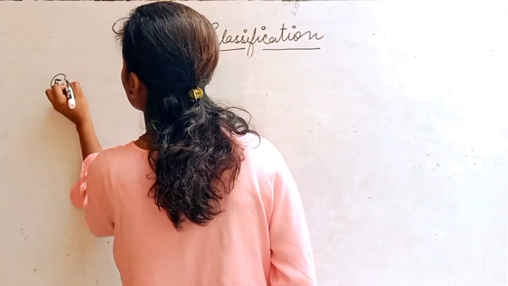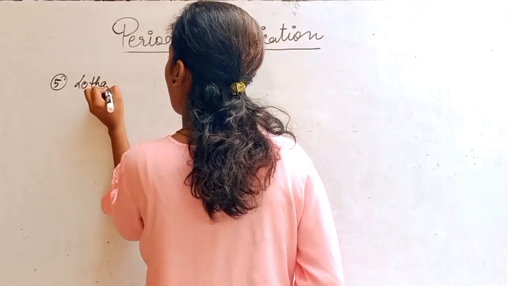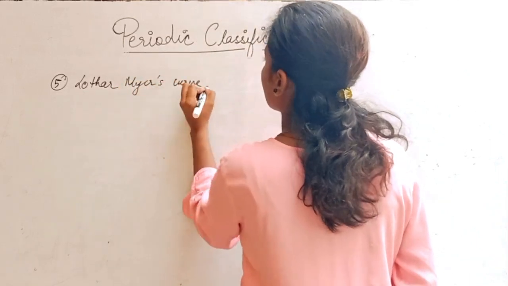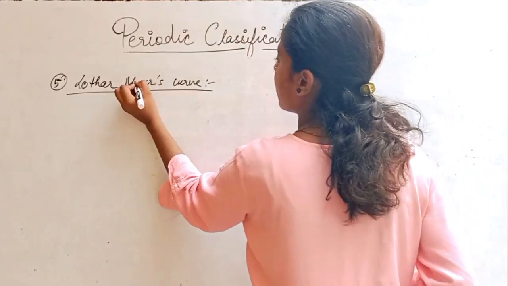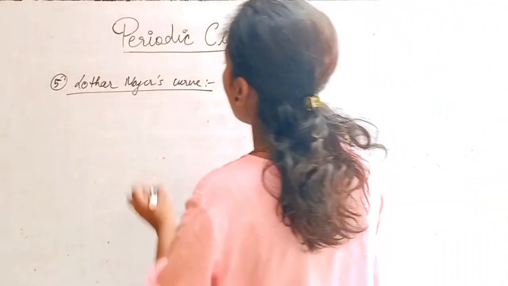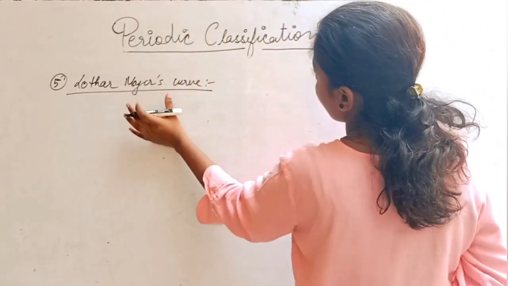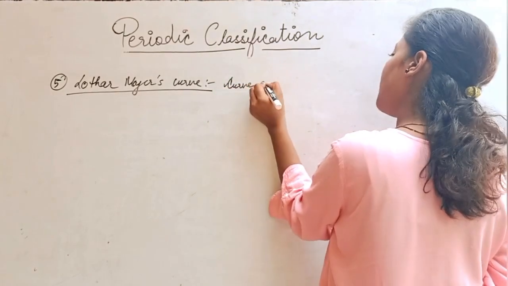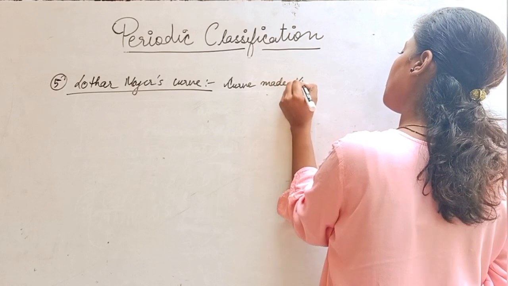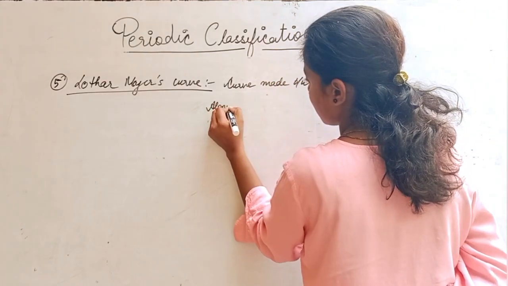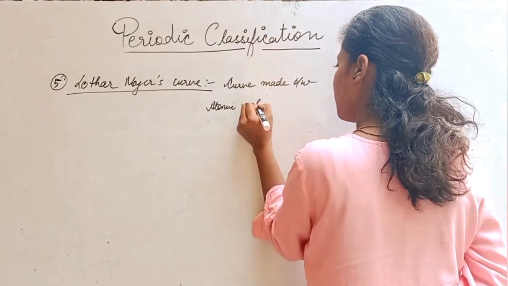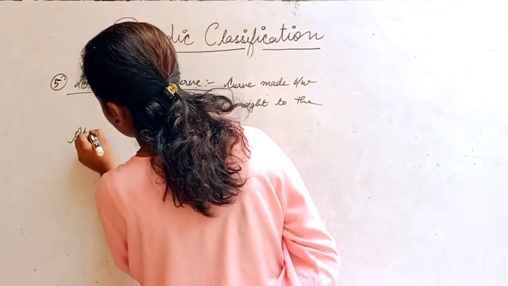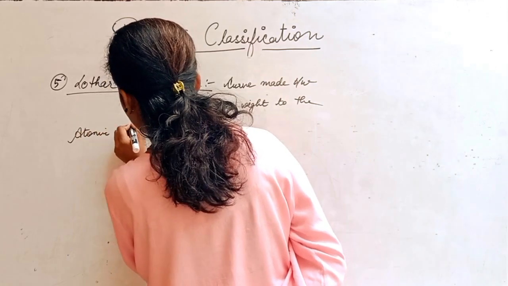Now the fifth is the Lothar Meyer curve. According to the Lothar Meyer curve, he says that the curve is made between atomic weight and atomic volume.